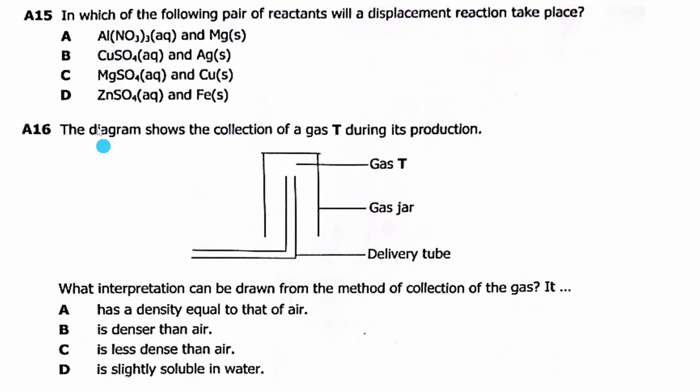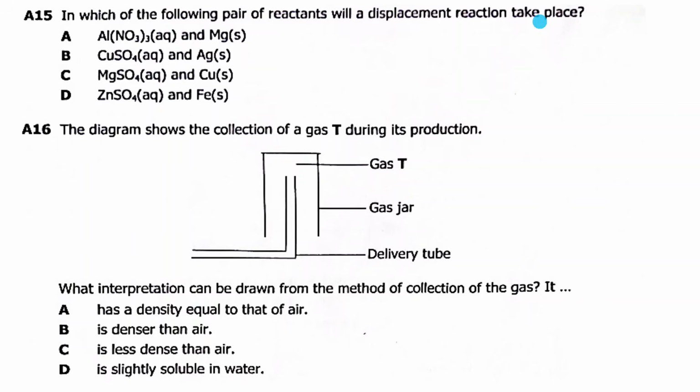We proceed. A15 says, in which of the following pairs of reactants will a displacement reaction take place? A displacement reaction, guys, is a reaction in which a more reactive substance removes a less reactive substance from its compound or salt.